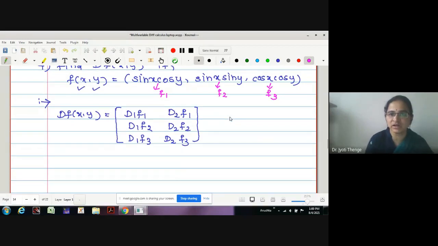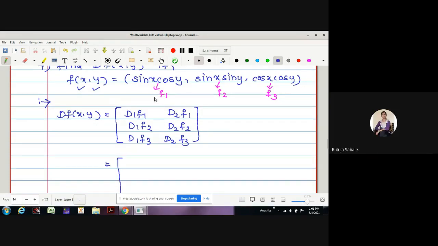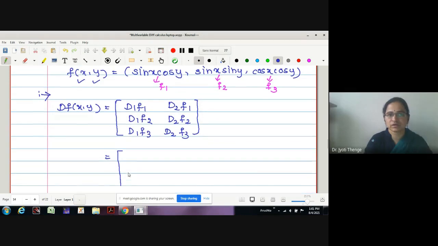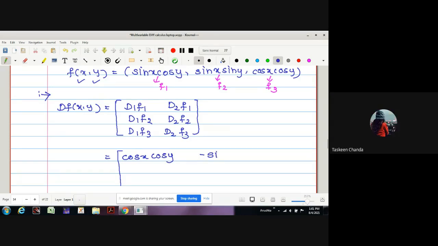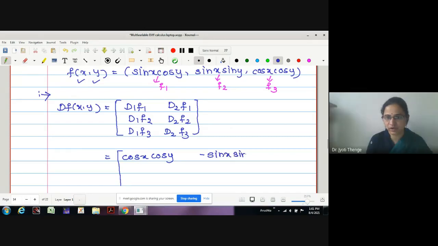Now let us find out the partial derivatives. One can find out the partial derivatives easily. What is d1 f1? You have to tell me the value directly. Partial derivative of f1 with respect to x: cos x cos y. Second, partial derivative of f1 with respect to y: minus sin x sin y.